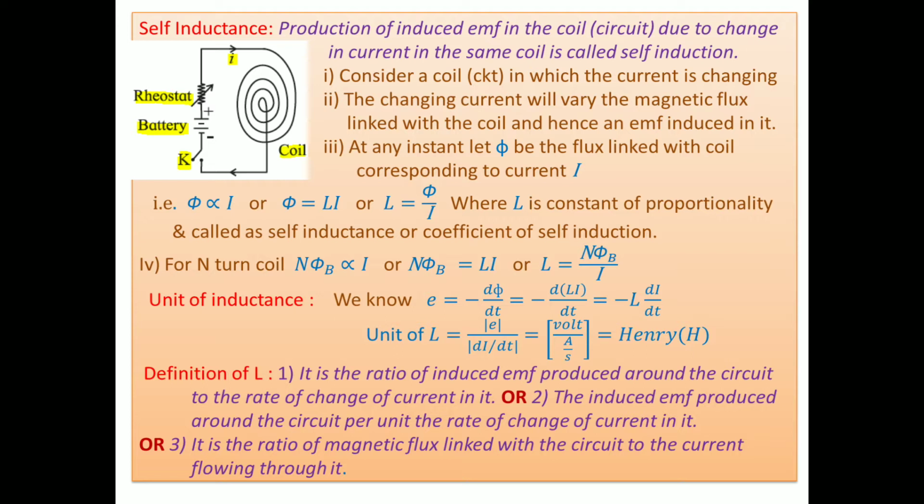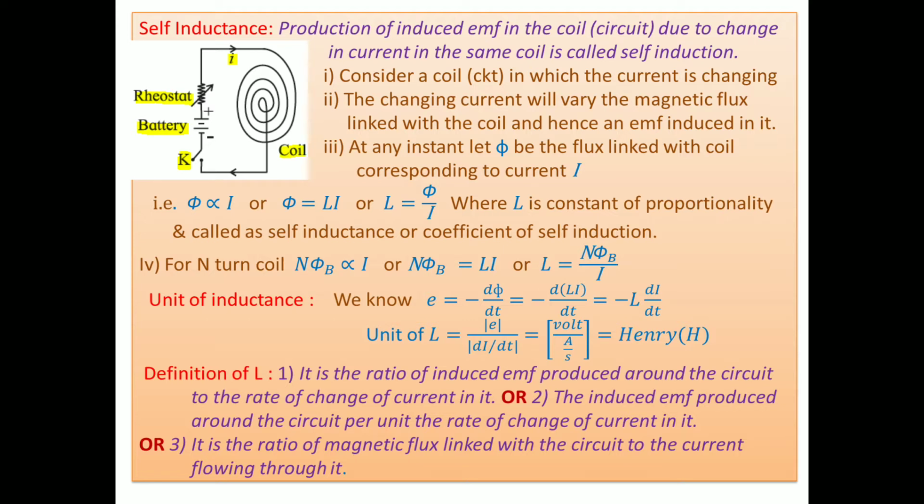Again, the production of induced EMF in the coil or circuit due to changes in current in the same coil is called self-induction. What actually happens there? Suppose we consider a coil which is connected in series with a rheostat, battery and key.